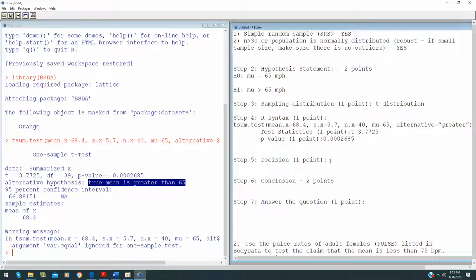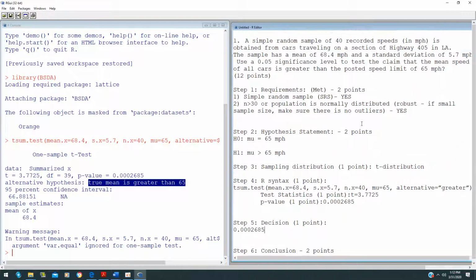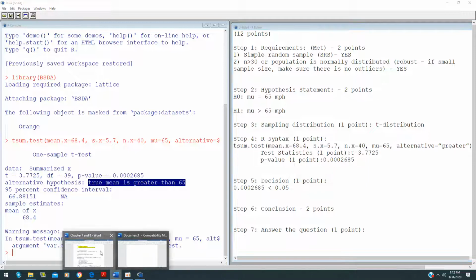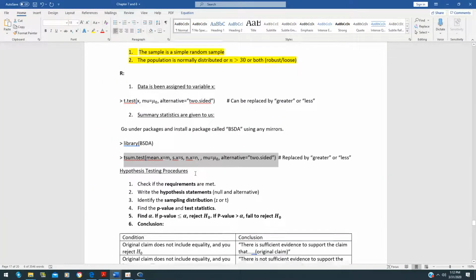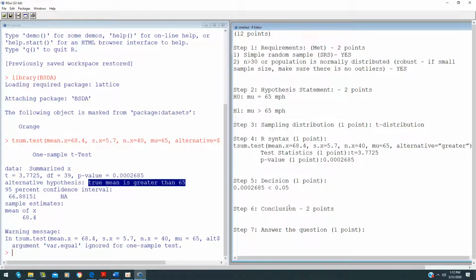Now for the decision, you're looking at your p-value and your alpha. Our p-value in this case is 0.002685, and the alpha is given to us as 5%, 0.05, the significance level. So we know that 0.002685 is less than your alpha, 5%. Since your p-value is less than alpha, we will reject your null hypothesis. So your decision in this case is to reject the null hypothesis.